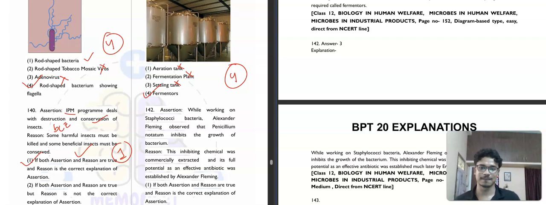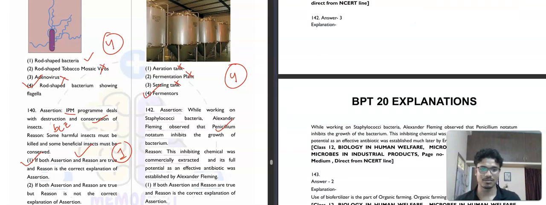Then it is saying that while working on Staphylococcus bacteria, Alexander Fleming observed that Penicillium notatum inhibits the growth of the bacterium. Correct. And the reason: the inhibiting chemical was commercially extracted and its full potential as an effective antibiotic was established much later by Ernst Chain and Howard Florey.